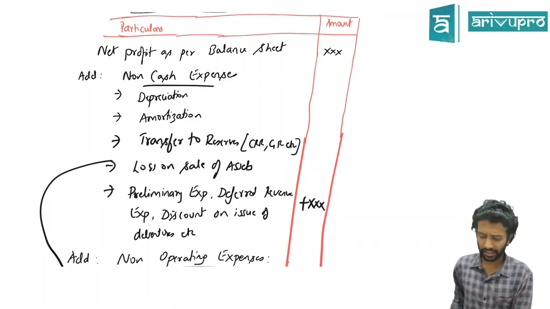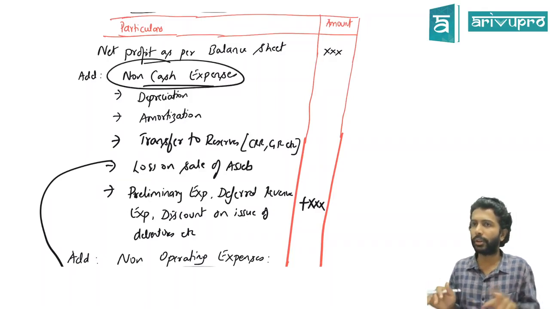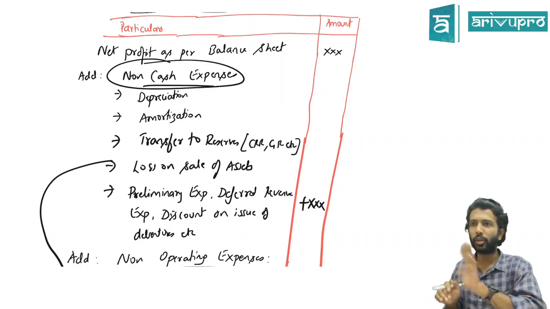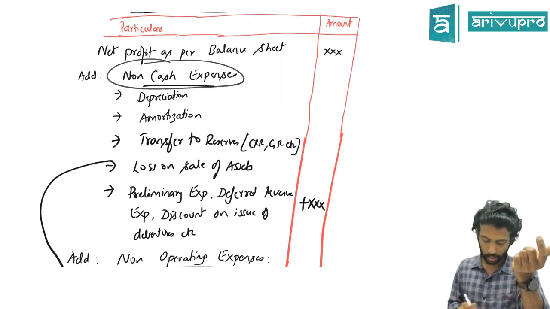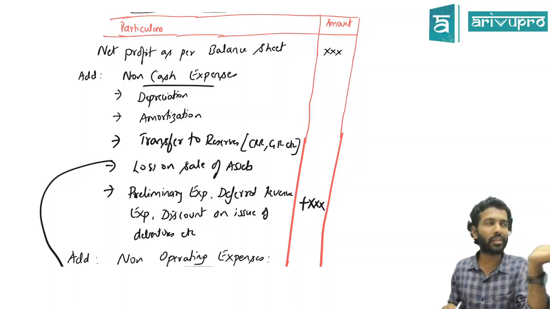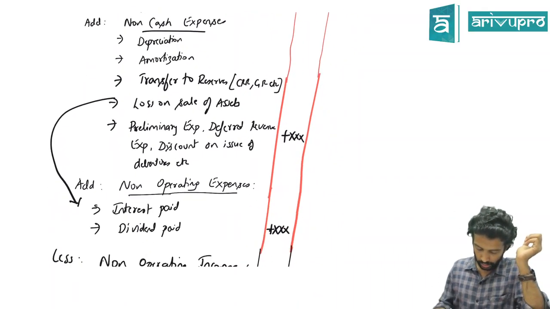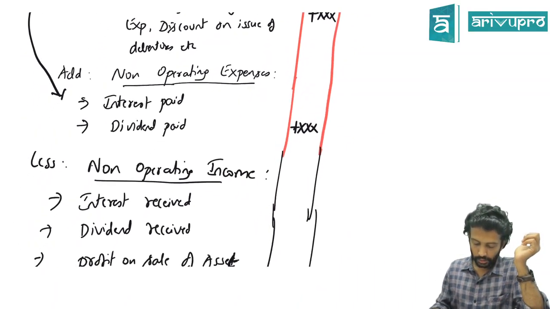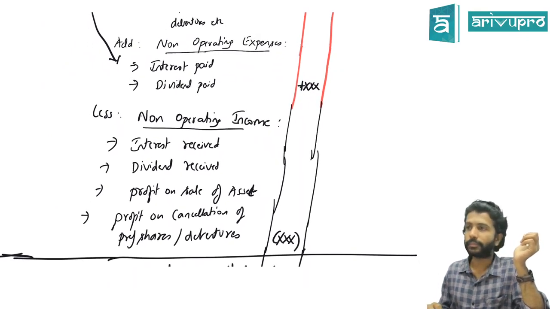Anyways, these are headings, guys. In the exam, when you're solving, you really don't have to mention that I'm adding non-cash expense. You don't have to give the heading as non-cash expense and then do it. Directly, adjustments you will add or you will subtract. So you don't have to bother too much about the heading there. Heading I have given so that it's easy for you to remember. That's it. Fine. So next, non-operating portion. This portion anyone has to copy? No, finished.